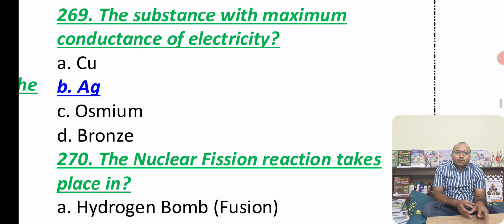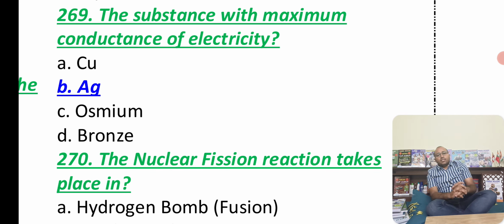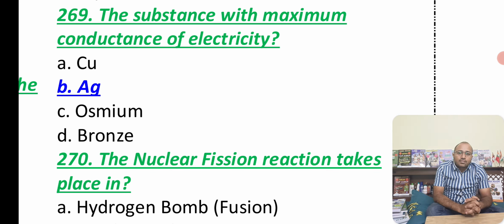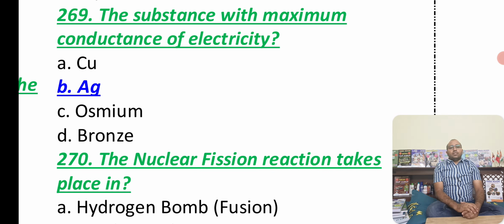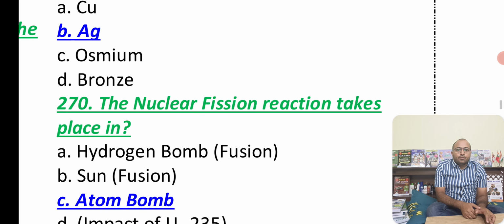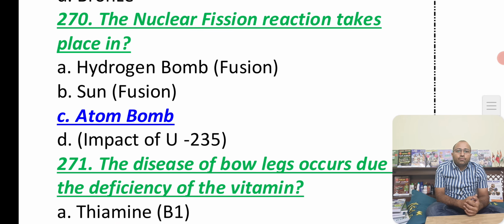So when it comes to the substance with the maximum conductance of electricity, you know that silver has the maximum conductance. Normally we don't use silver because it is very costly, so that is the reason we go for copper in domestic wiring. But if they ask for maximum conductance of electricity, you will find it in silver only. Bronze is an alloy of copper and tin. Nuclear fission reaction takes place in the atom bomb. When it comes to fusion, you will find it in the hydrogen bomb as well as in the sun; the same hydrogen fusion, as in the hydrogen bomb and the sun.